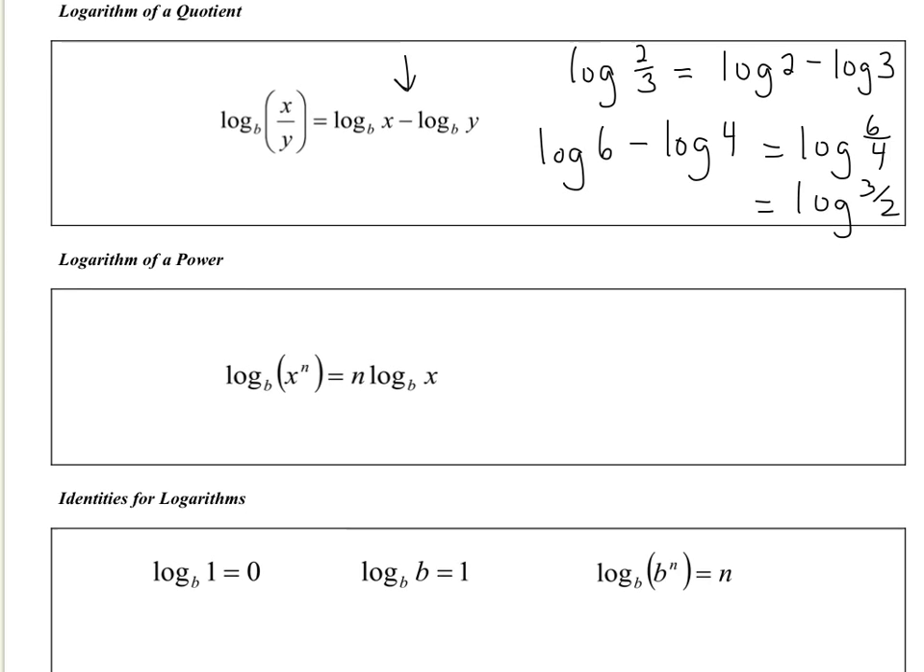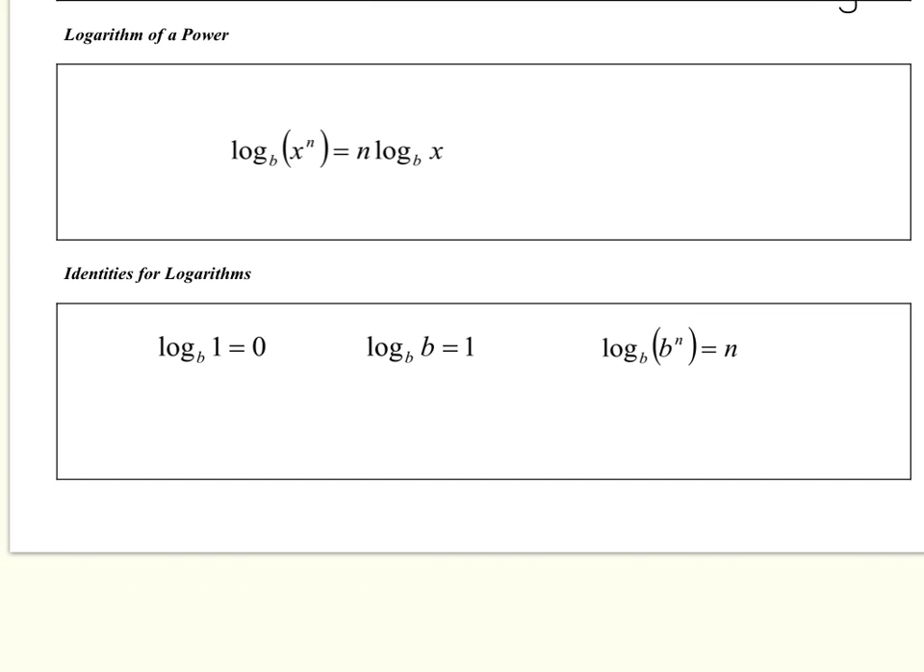Our third, and probably for my money the most important property, is what we call the logarithm of a power. If we have the log of something to a power, and it could be a variable, it could be anything, let's say I have log of 7 to the second power. Then that power out front can be brought in front of the log expression. I can take this 2 in my example and put it out front of the log. So I can rewrite this as 2 log 7. These are equivalent expressions. So I can take an exponent and put it out front.